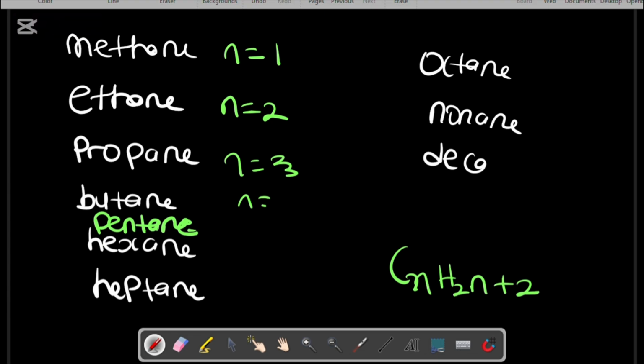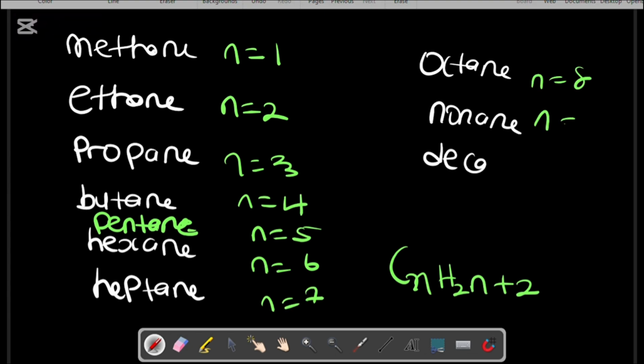In pentane n equals 5, in hexane n equals 6, in heptane n equals 7, in octane n equals 8, in nonane n equals 9, and in decane n equals 10. Whenever the carbon number is any number from 1 to 10, just know it lies between methane and decane.